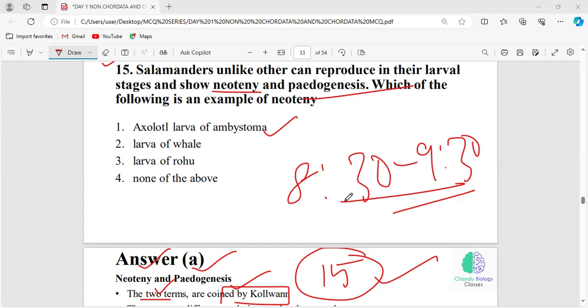This is how the entire MCQ series will move. It has approximately 80 days, I think, and we will finish almost the majority of the concepts. Okay, shall we wind up the class? No doubts, right? Okay, thank you.